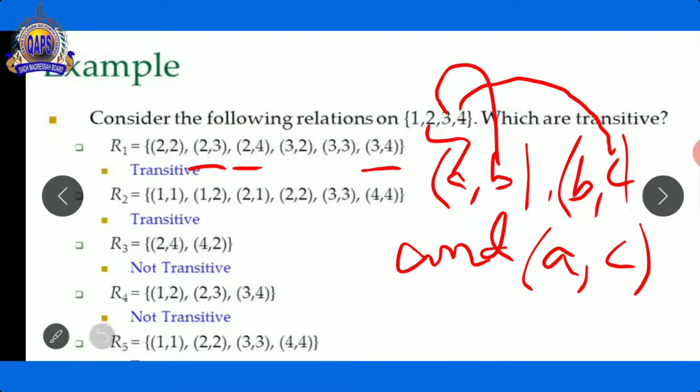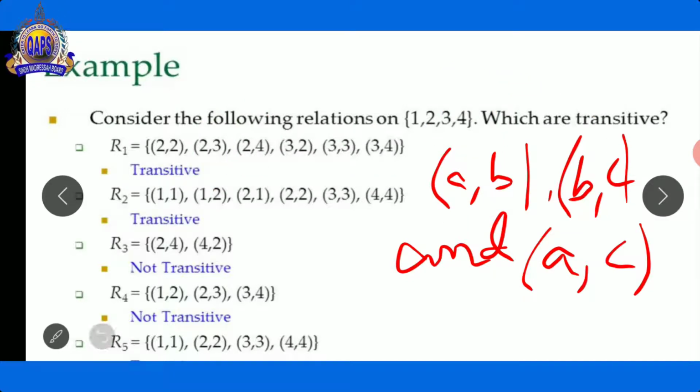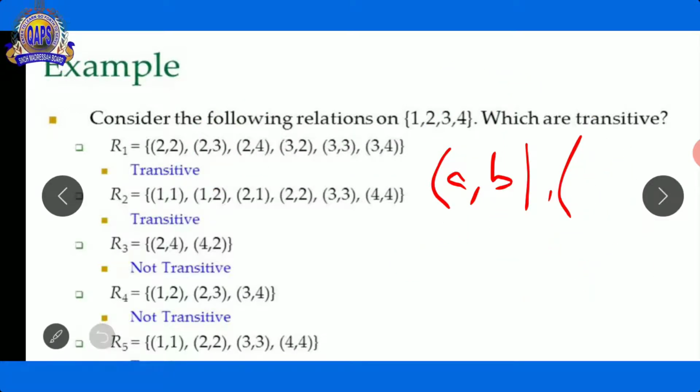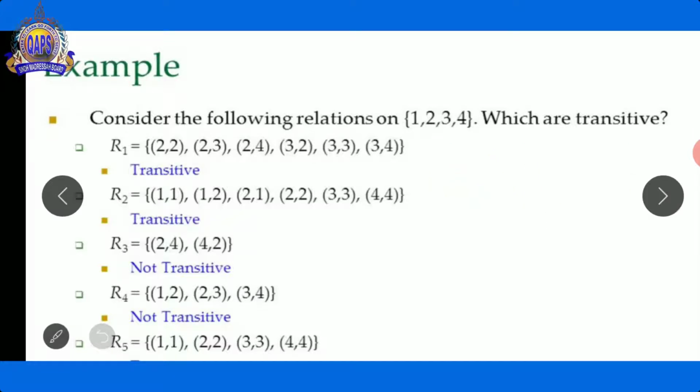Now see here in the next relation R2, there is 1, 1, this ordered pair. There are already 6 ordered pairs here.